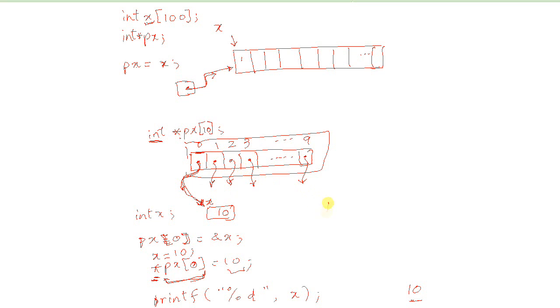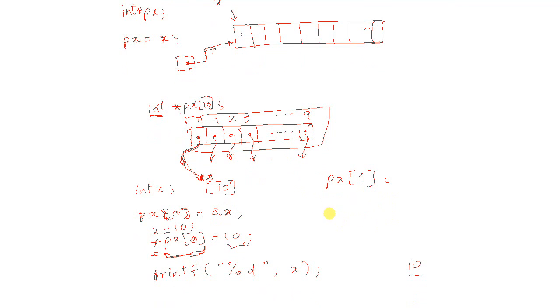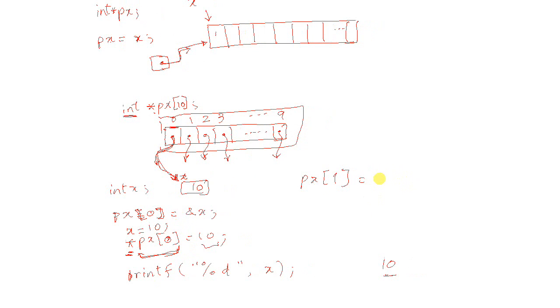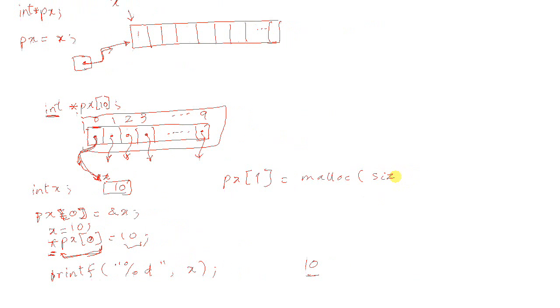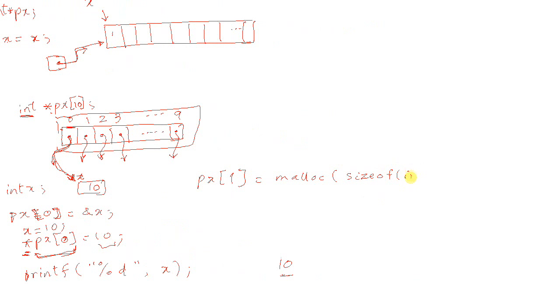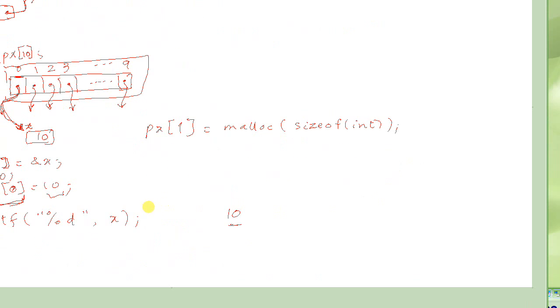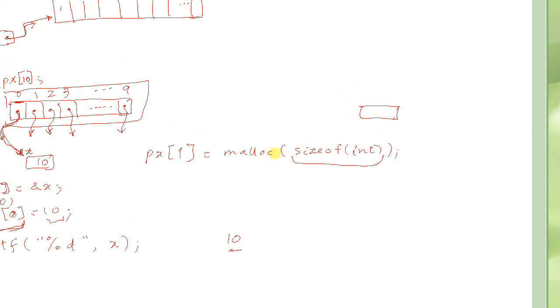What you could do is dynamically allocate it. Let's say px[1] is equal to malloc of size of int. It will allocate enough memory to store an integer, and the address will be stored back into px[1].